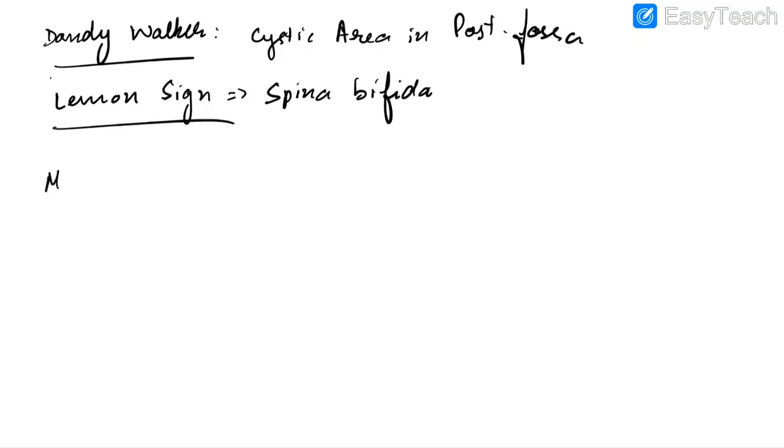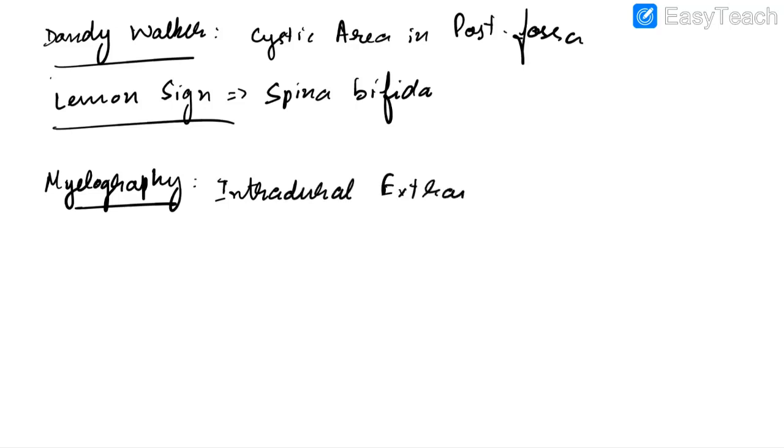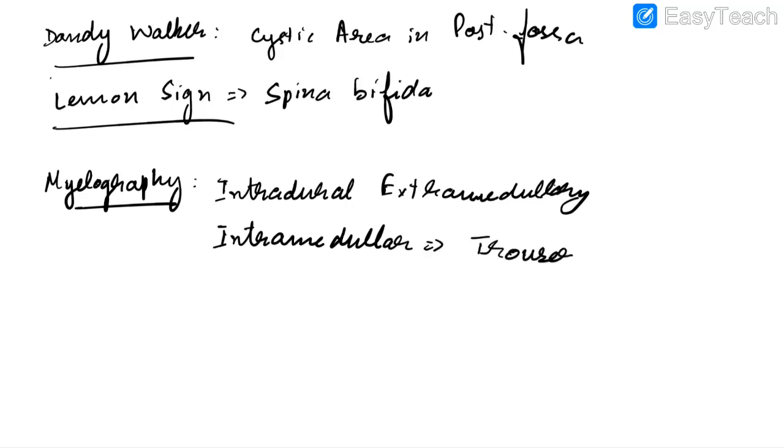Now let us discuss some important things in myelography. It is an imaging investigation for spinal cord. In case of intradural extramedullary tumor, there will be widening of contrast filled space in myelography. In case of intramedullary tumor, there will be trouser leg appearance.